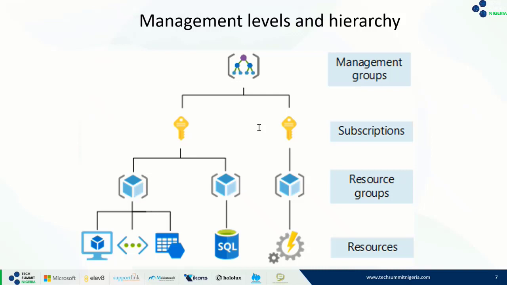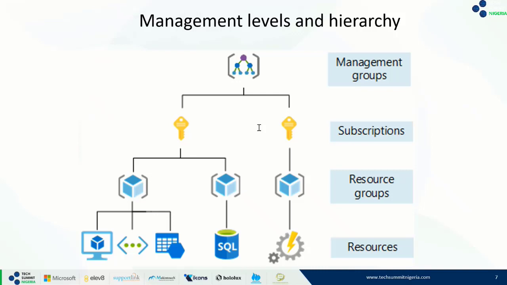The next level, which is below that, don't forget we're taking it in hierarchy, is resource group. Resource group is referred to as logical containers where we can deploy and manage Azure resources like our databases, storage accounts, web apps, and so on. And lastly, we have the resources. A resource is an instance of a service.